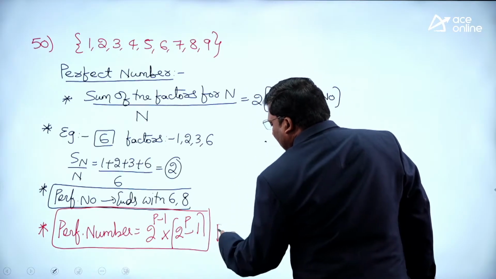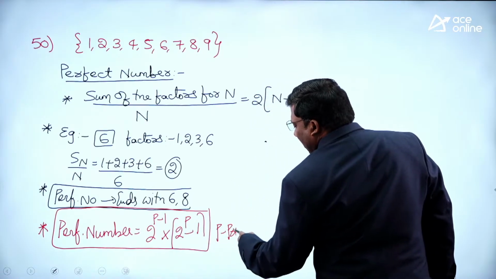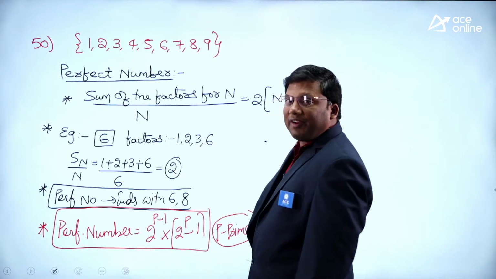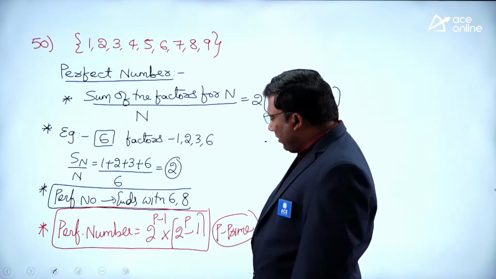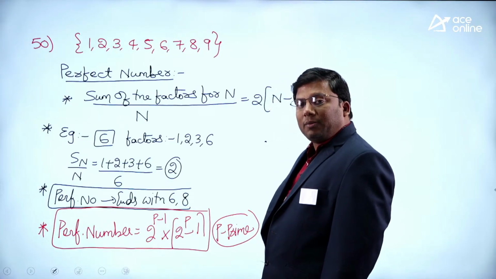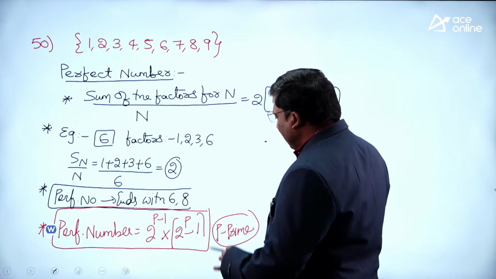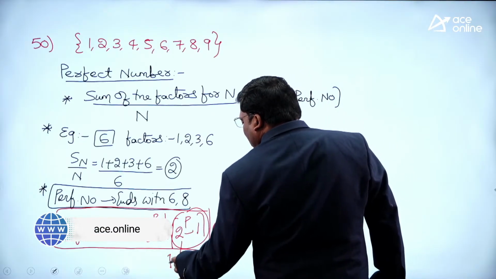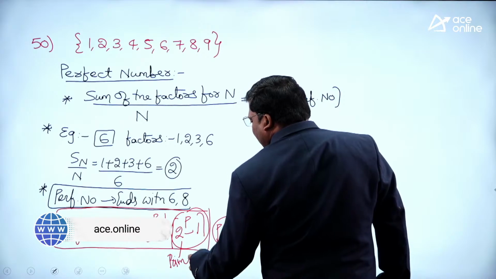What is p here? p is a prime number. This is the form of the perfect number, and 2 power p minus 1 inside should be a prime number.